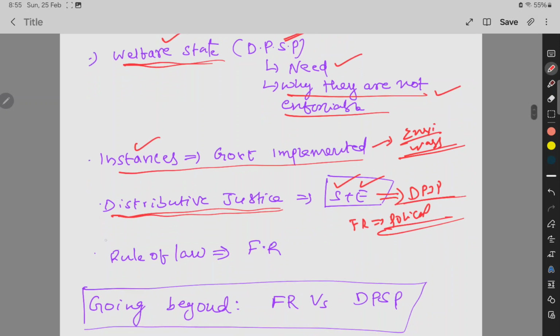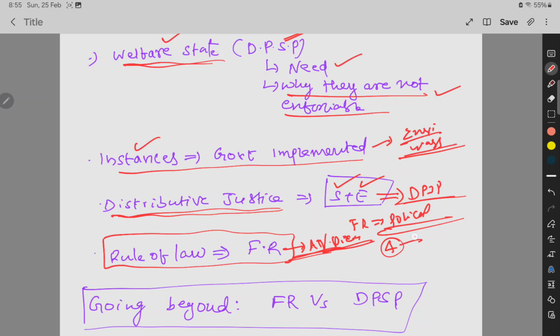And then rule of law, which we can simply read from Lakshmikant. We need to remember A.V. Dicey, who talks about rule of law. In that, there are four aspects, of which three are applicable to India. So you need to remember the rule of law. And in India, what fundamental rights or other articles are applications of the rule of law, you need to remember that also.